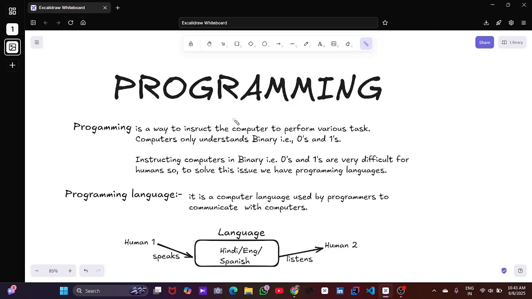Why do we need programming? To make software, apps, games, to control machines like ATMs, washing machines, traffic lights, to solve problems, math, recursion, business. Programming is telling a computer what to do in a language it understands.